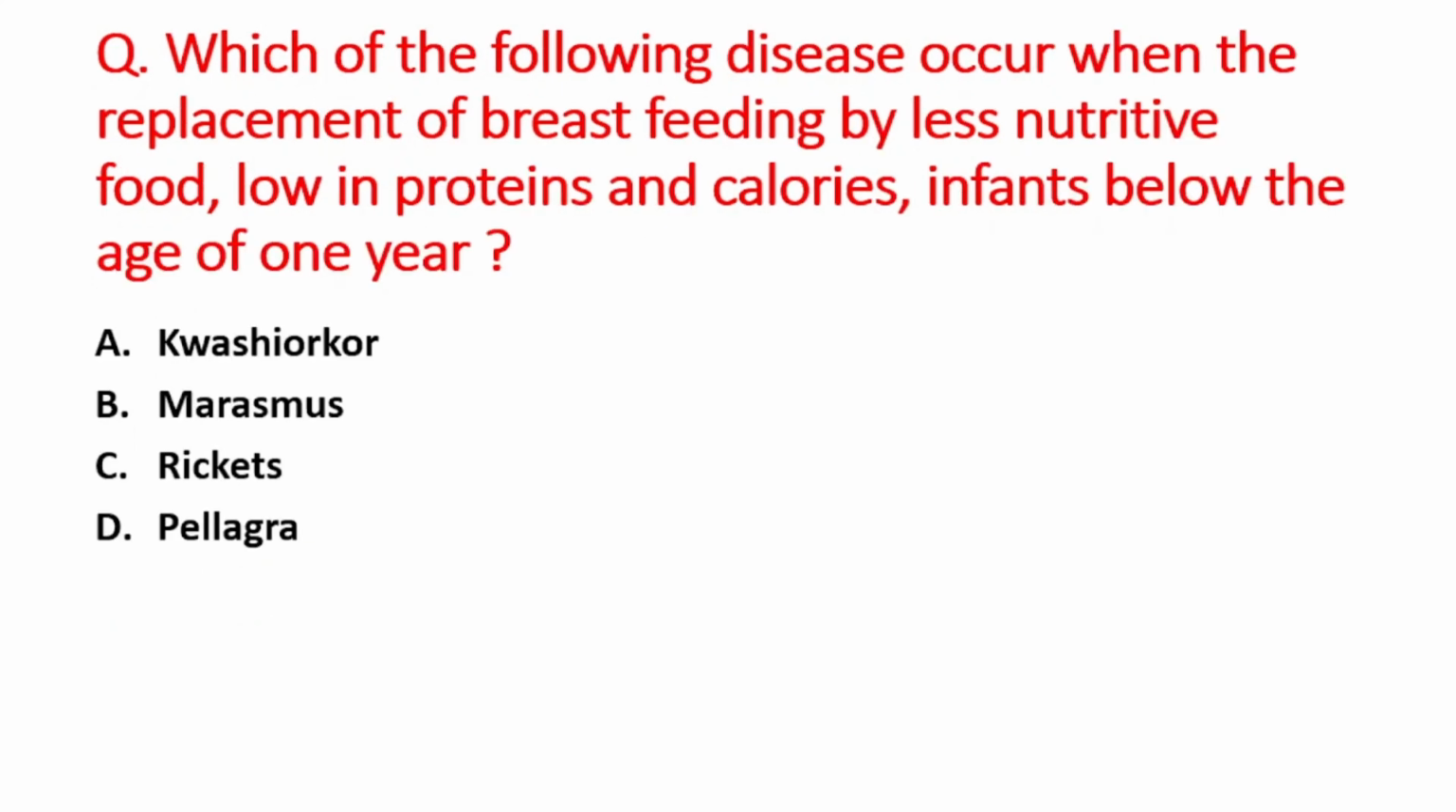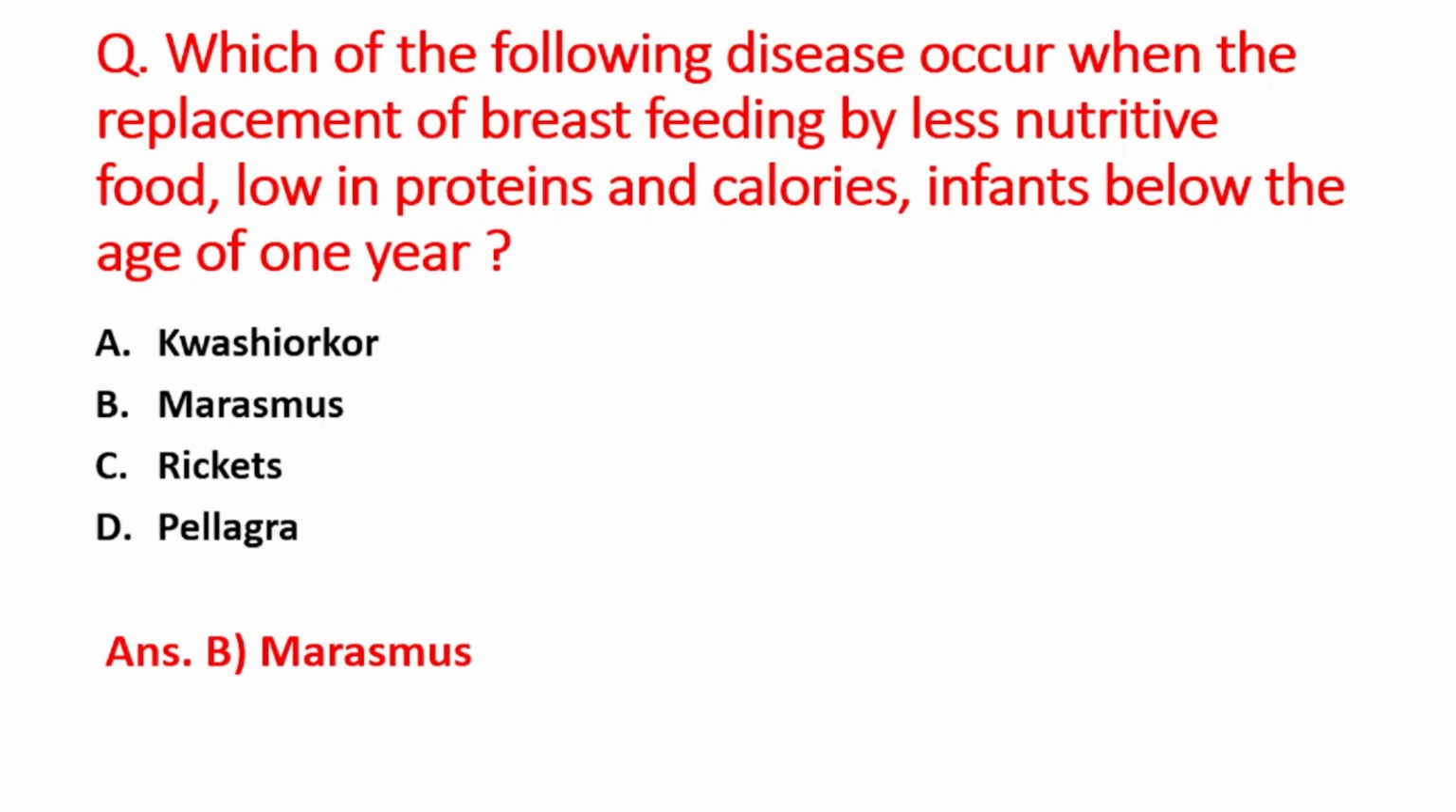Next question is which of the following disease occur when the replacement of breastfeeding by less nutritive food, low in proteins and calories, infants below the age of 1 year? A option is kwashiorkor, B is marasmus, C is rickets, D option is pellagra. So right answer is option B, that is marasmus disease.